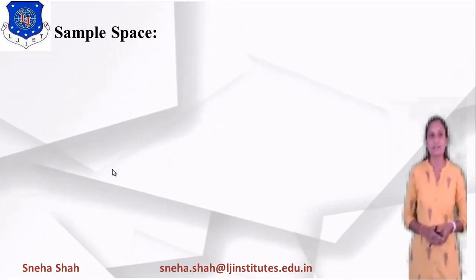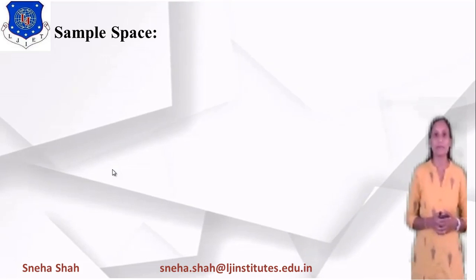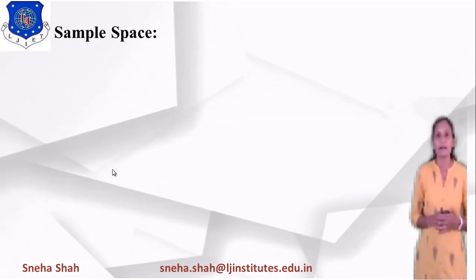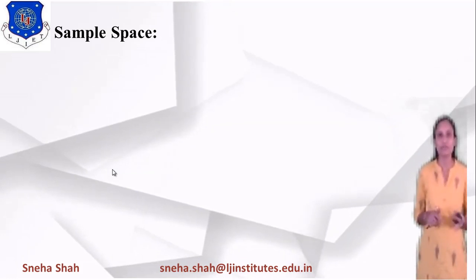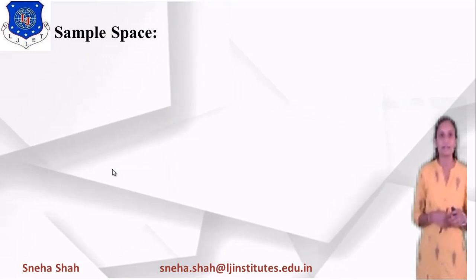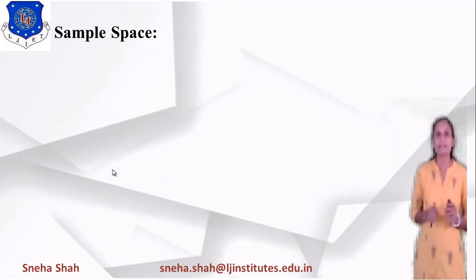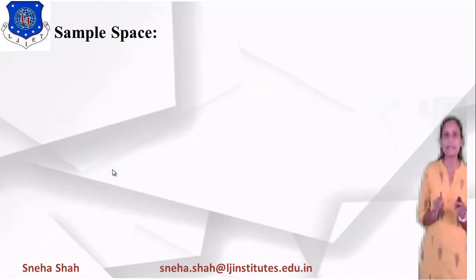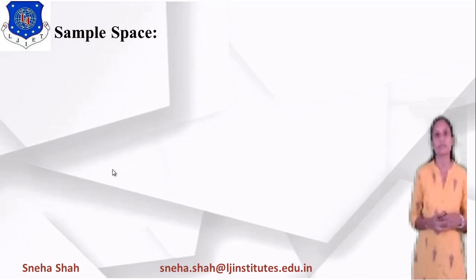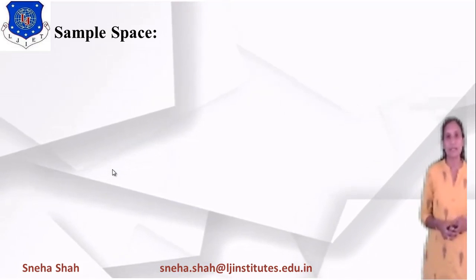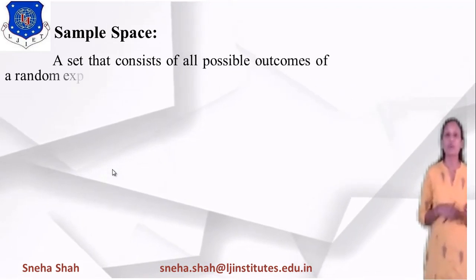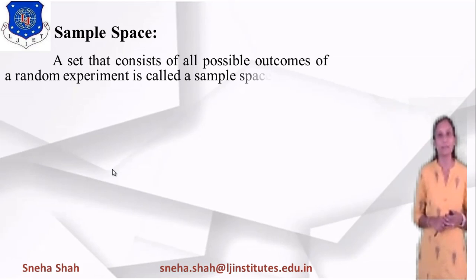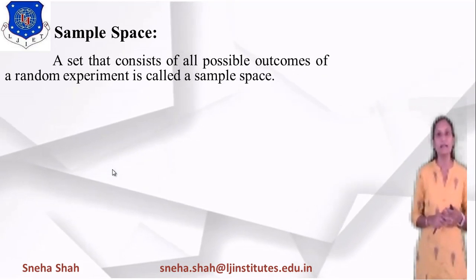Now the next definition is sample space. What is the meaning of sample space? Suppose I am taking a random experiment like tossing a die, then the output may be 1, 2, 3, 4, 5 and 6, right? So if I am writing the sample space, then sample space S will be defined as 1, 2, 3, 4, 5, 6. So the possible outcomes are considered the sample space. Sample space is defined as a set that consists of all the possible outcomes of a random experiment.